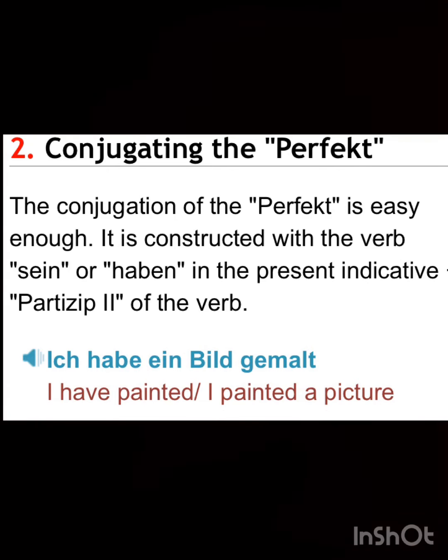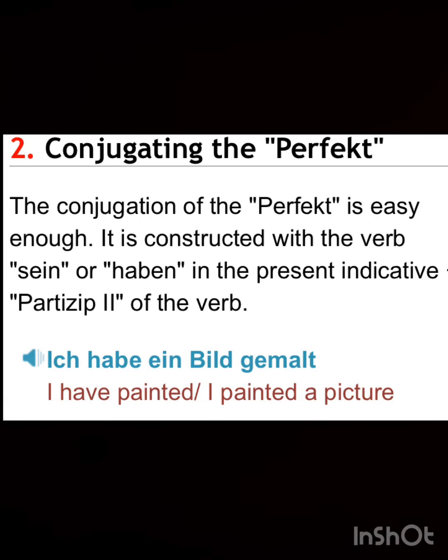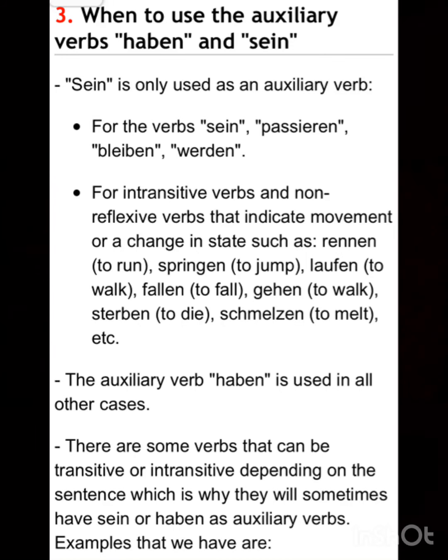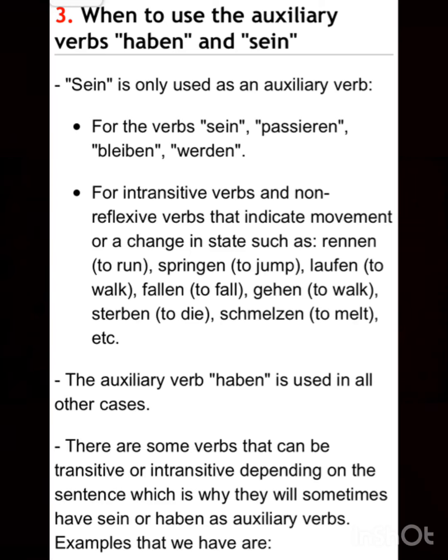So, what is there to observe? Sein and haben are the two verbs, and these two verbs need to be conjugated in second position according to my subject. Then the question is when to use the auxiliary verbs haben and sein. Actually, this is the biggest question. Sein is only used as an auxiliary verb for the verbs sein, passieren, bleiben, werden.